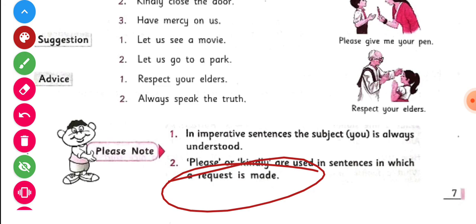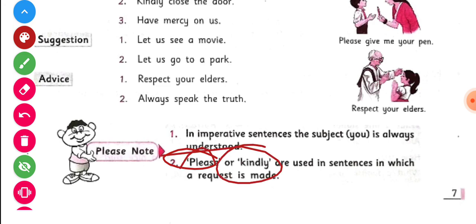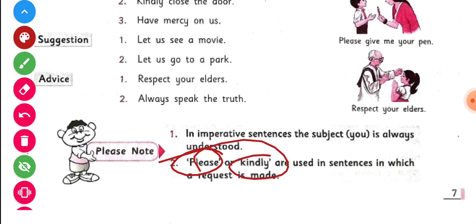When you request someone, then you use please or kindly. Means if in any sentence please or kindly has been used, that means the sentence is imperative. And children, I hope you have understood all about these two kinds of sentences.